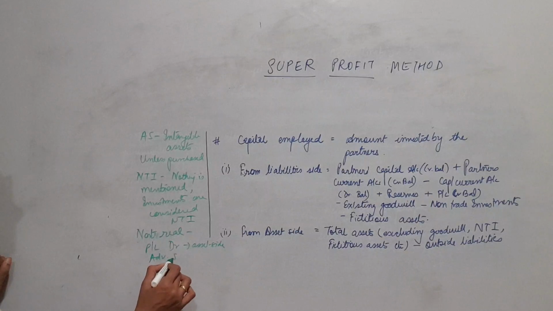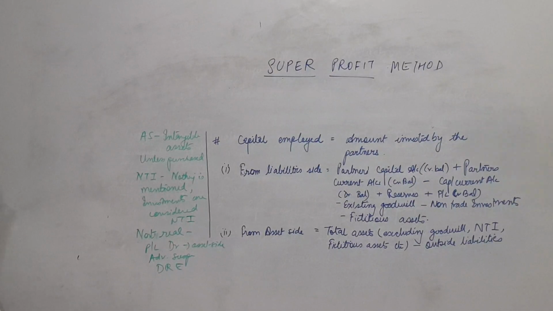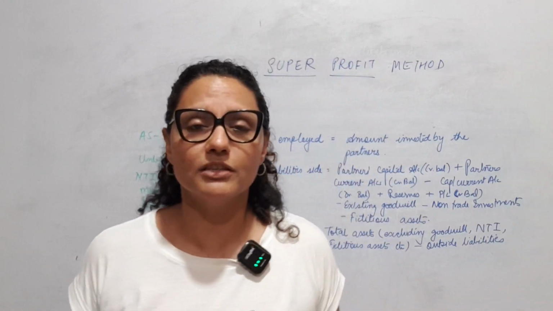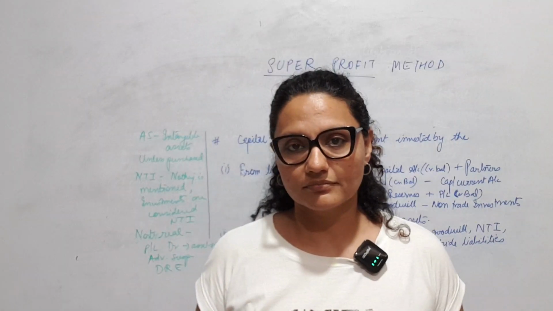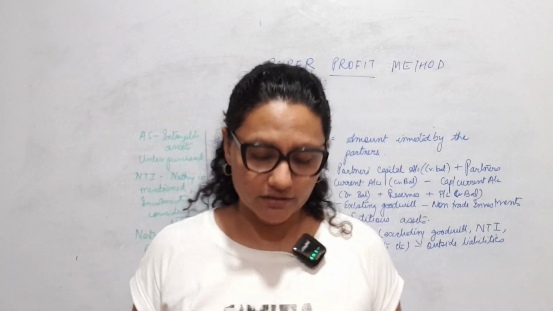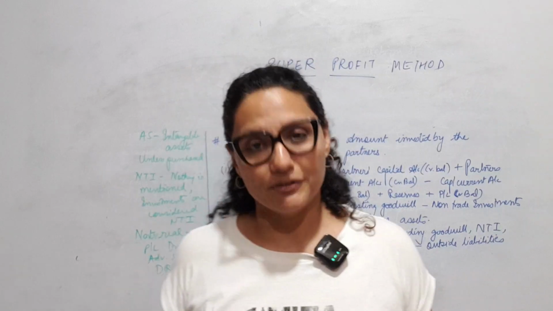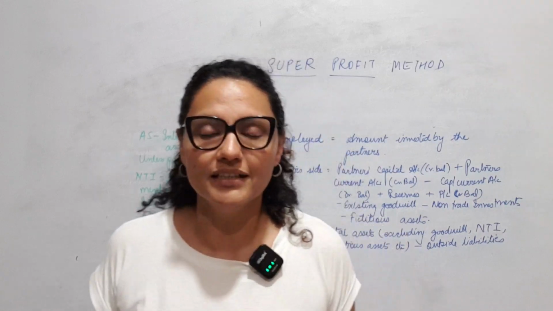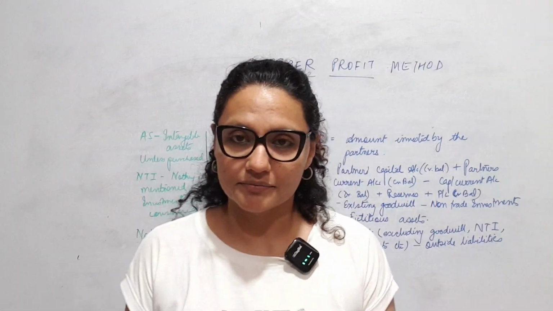Also, advertisement suspense or deferred revenue expenditure account. Deferred revenue expenditure. All of this will appear in the asset side of the balance sheet because these are unwritten off losses or expenses. Unwritten off. Had you written them off, your partner's capital balances would have gone down. So if you have not written that off, write it off now. Meaning basically subtract it. For the valuation of goodwill, let us come to the exact amount of capital that is there in the business. Okay?